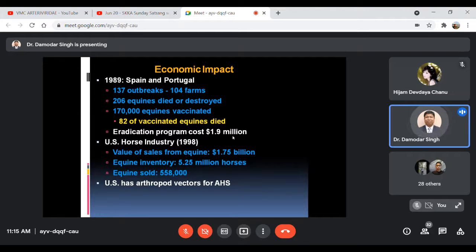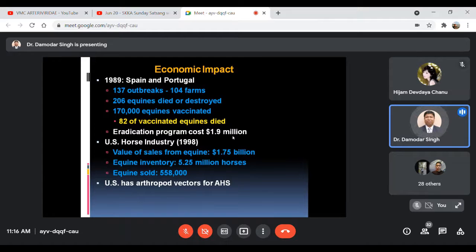Like this, in the US horse industry also, it has been shown that the value of sales from equines was reduced to 1.75 billion, and the equine inventory cost around 5.25 million horses, and equines sold at an amount of 5,58,000. Due to the death of these animals, the horses and all, a great direct loss has been faced by the country as well as the farmers.